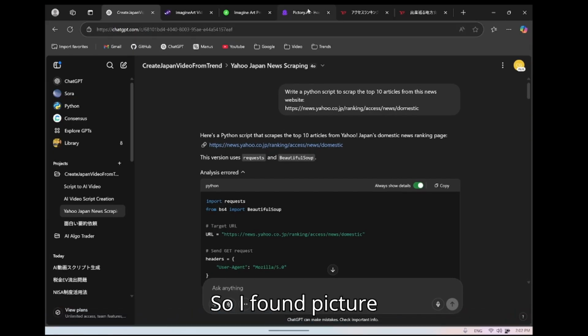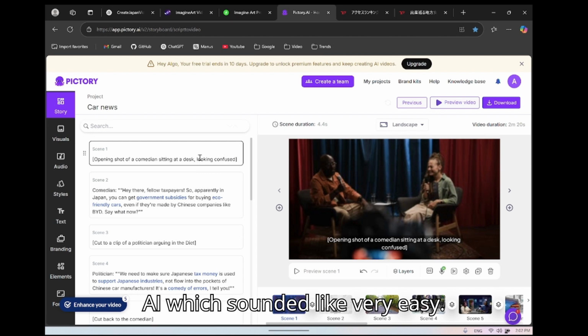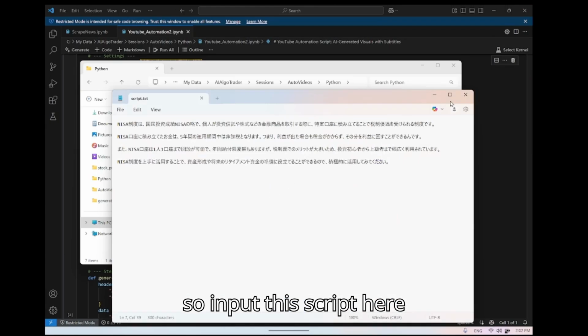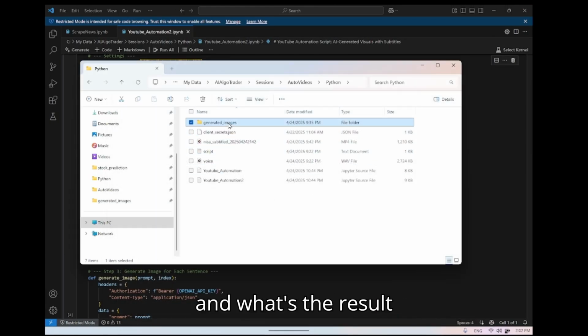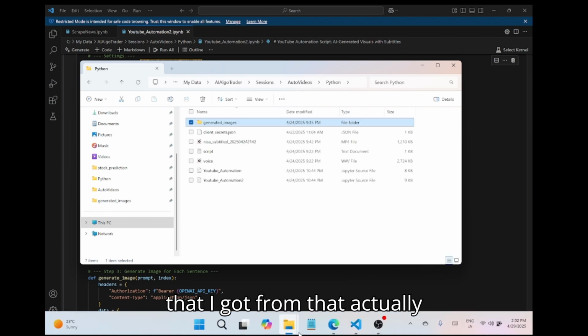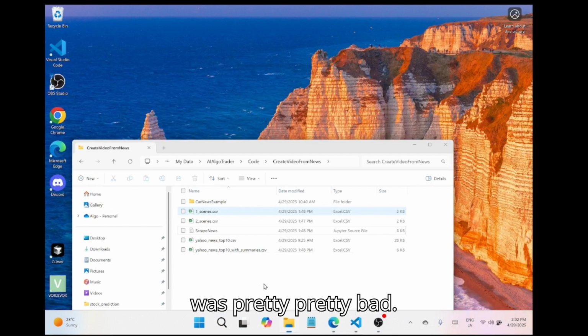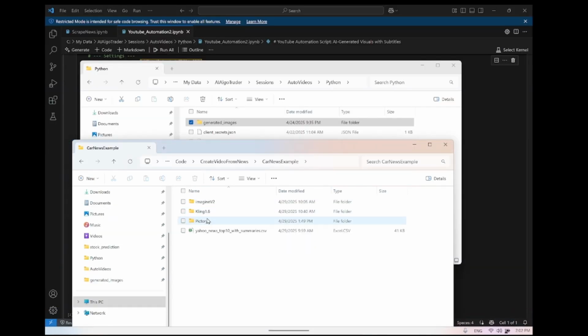So I found Pictory AI, which sounded like a very easy solution. I input this script here, and the result I got from that was pretty bad.